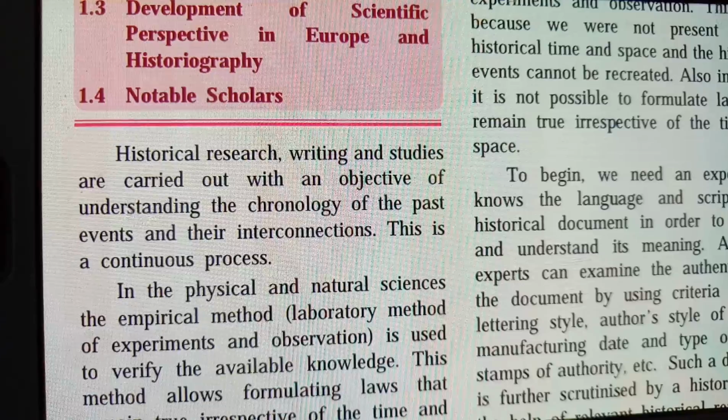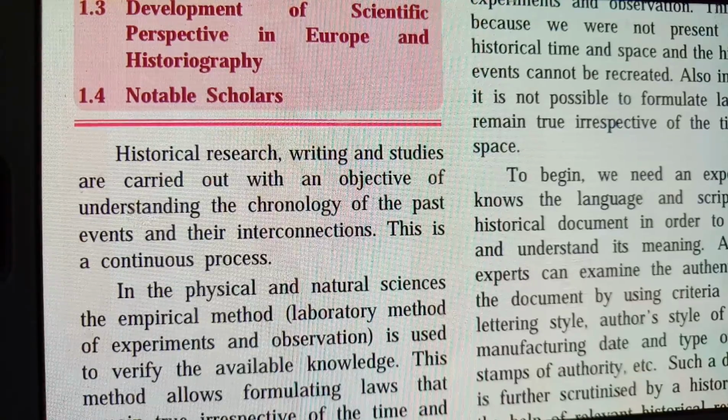Historical research, writing and studies are carried out with an objective of understanding the chronology of the past events and their interconnection. This is a continuous process. So students, when you are doing historical research or writing documents, you have given a good objective for understanding the chronology of the past. What do you mean by chronology? Chronology is a sequence of the events that took place in history.